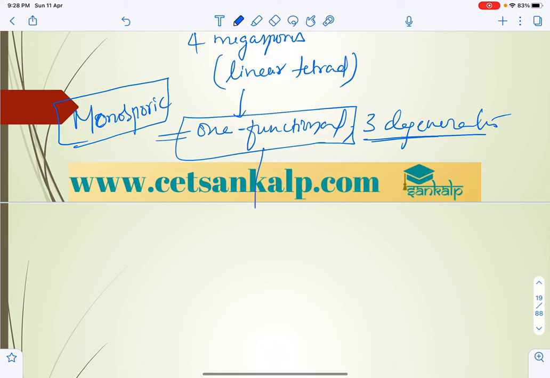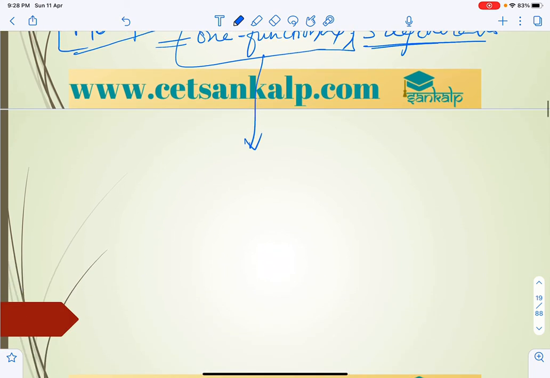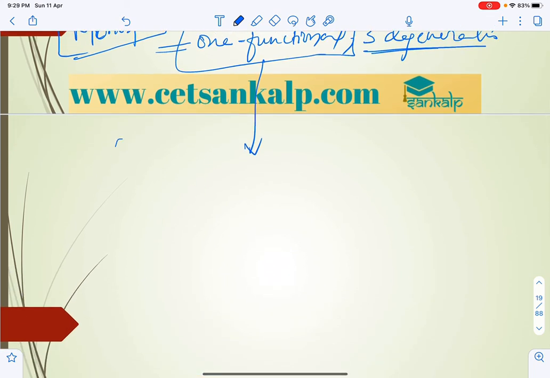Now this is going to develop into the embryo sac. One remains functional. If you consider this structure, you are all familiar with this. In the final state, this is only a nucellus cell, and this is the megaspore. The larger one has a nucleus, and it is covered by the nucellus.